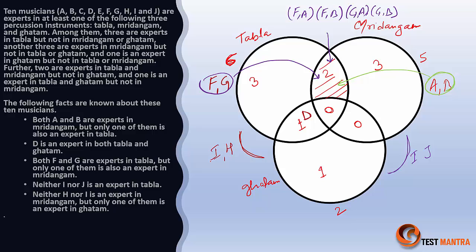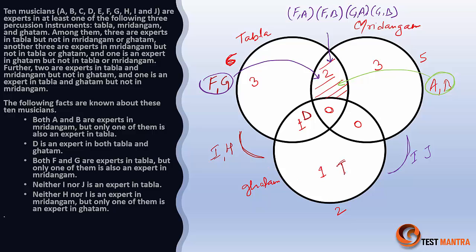So now, but only one of them is expert in ghatam, right? So now let's try to identify if we'll correlate the values. Neither I nor J is expert in tabla, and neither H nor I is expert in mridangam, but only one of them is expert in ghatam. So if we'll analyze this, the common person is I.